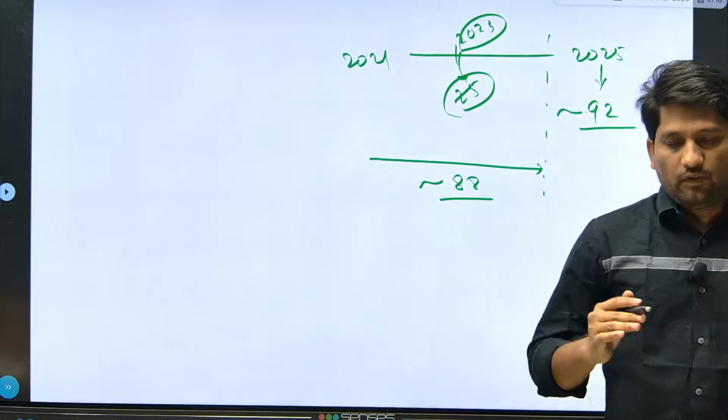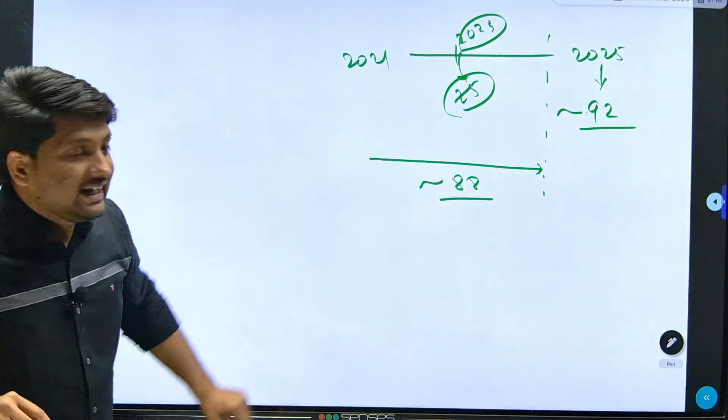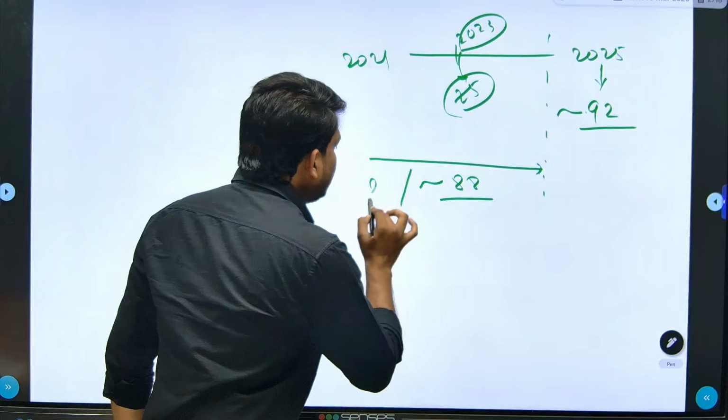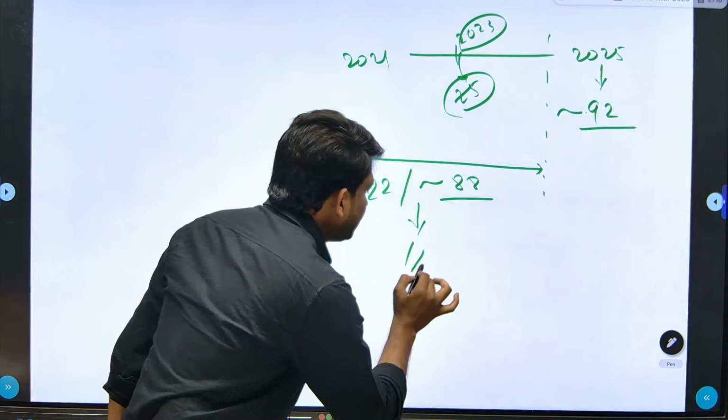So your average cutoff in the last 4 or 5 years was 88, and history alone is giving you this 22 marks, which means you are getting 1/4 of the marks directly from history.